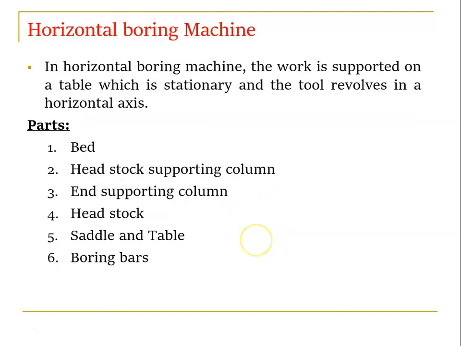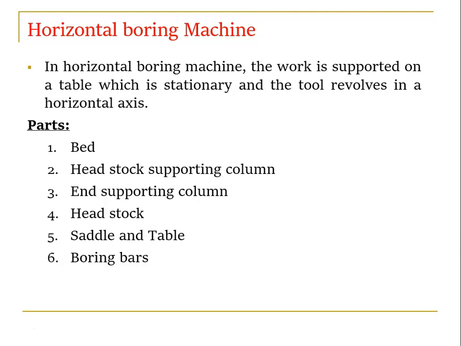So horizontal boring machine: the work is supported on a table which is stationary, and the tool revolves in a horizontal axis. Very simple. The work is supported on the table and it is a stationary one, because it's a heavy piece; we are going to work on heavy work pieces. A heavy work piece we cannot rotate or move very easily, so generally it is in a stationary position, standing steady in one place. The tool moves in a horizontal axis as well as rotates. Alright, so it rotates horizontally. That is the horizontal boring machine.